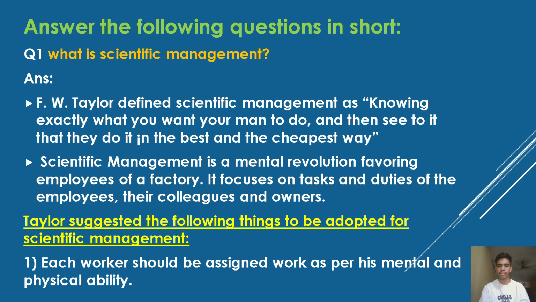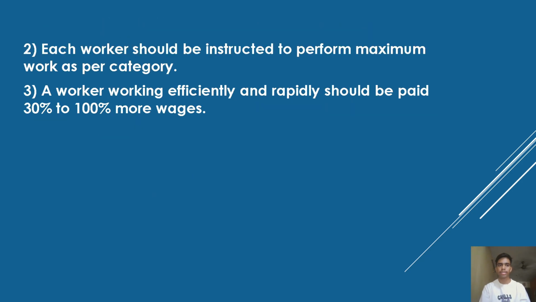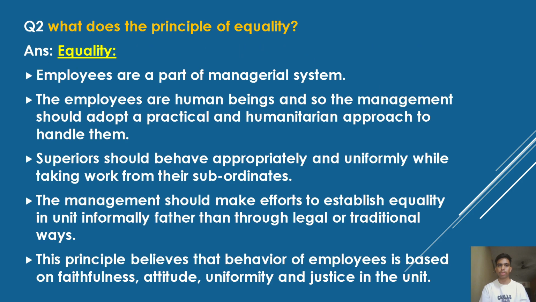Each worker should be assigned work as per his mental and physical ability. Each worker should be instructed to perform maximum work as per category. A worker working efficiently and rapidly should be paid 30% to 100% more wages. What is the principle of equality? Equality. Employees are a part of managerial system.